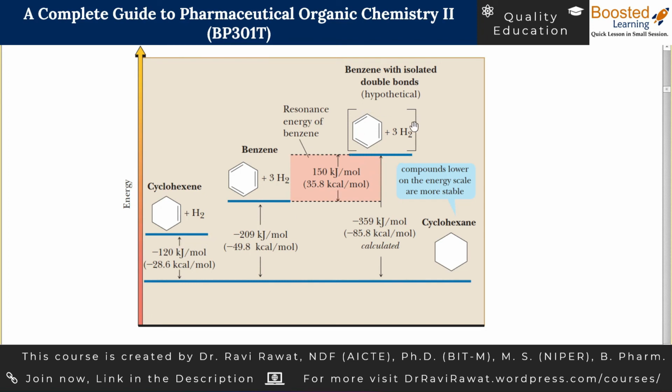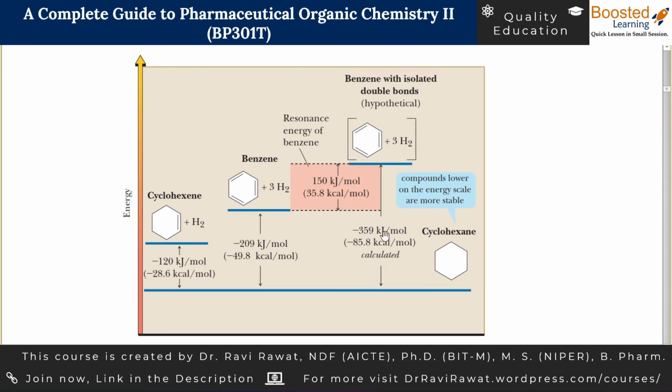More up is the hypothetical structure of benzene, where it was expected that 360 kilojoule of energy should be released when benzene is converted to cyclohexane. But benzene actually lies in the middle of these 2 points, at 210 or 209 kilojoule per mole, whichever way you want to write. The difference between the actual benzene and the hypothetical structure of benzene is 150 kilojoule per mole. So this gap itself is called the resonance energy of benzene.